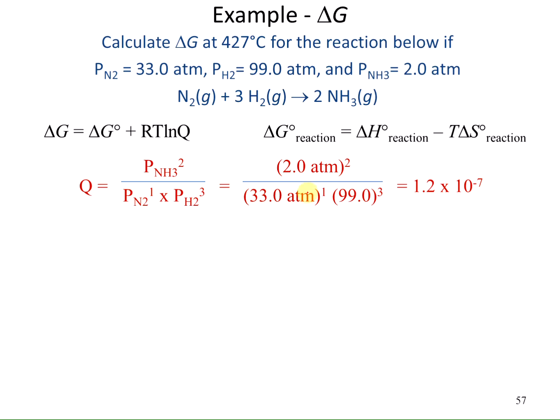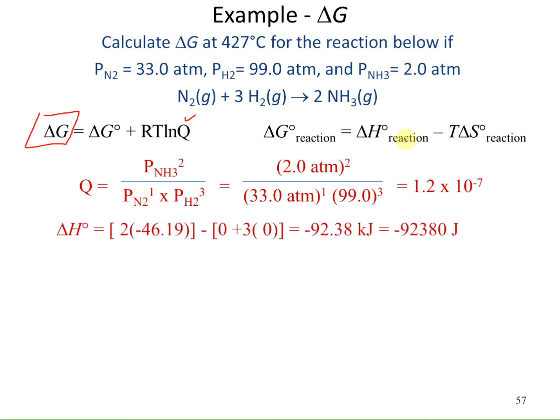So now that I've got my Q value, we want to find the delta G. And remember, we want the delta G at a temperature other than standard conditions and not at equilibrium. So I need to be able to find the delta G naught. To find the delta G naught, I'm going to use the equation where delta G equals delta H minus T delta S. So I find my delta H by using the sum of the delta H's of the products minus the sum of the delta H's of the reactants to find my delta H of the reaction at standard conditions.